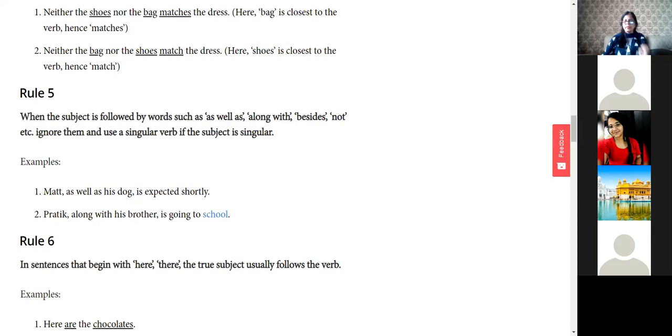Okay, who is coming along with Matt? That is a different issue. Matt as well as his dog, Matt as well as his dogs, say whatever you like. Matt as well as his parents is expected shortly. Prateek along with his brother is going to school. Prateek along with his brother, Prateek along with his parents, Prateek along with his friends, whatever comes. Prateek is going to school is the answer.